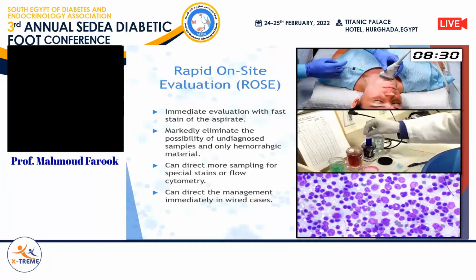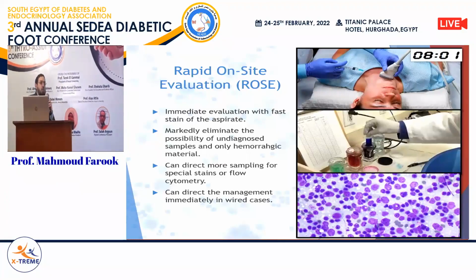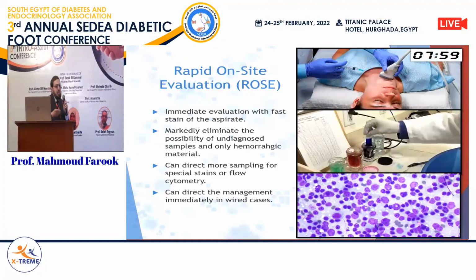And that's why what is called rapid on-site evaluation emerged as an important step in the procedure. After smearing, we do a fast stain that may take about 5 minutes to make the slides ready for microscopic examination. With the presence of experienced or trained cytopathologists, we can examine the slides under the microscope beside the patient and evaluate the presence of adequate cellular material and decide whether or not we need to do another aspirate if we are just getting bloody material.